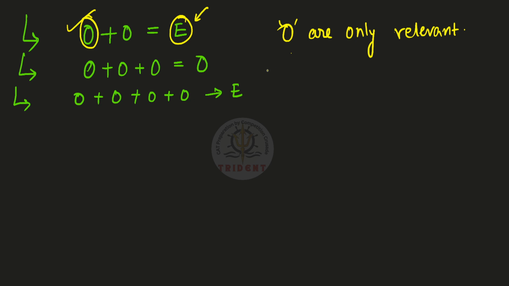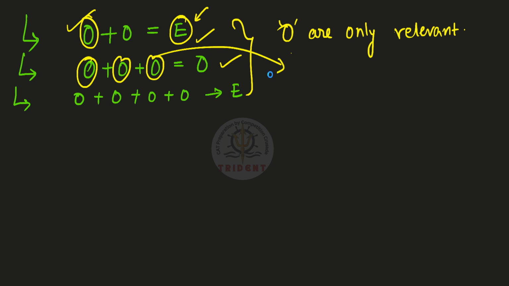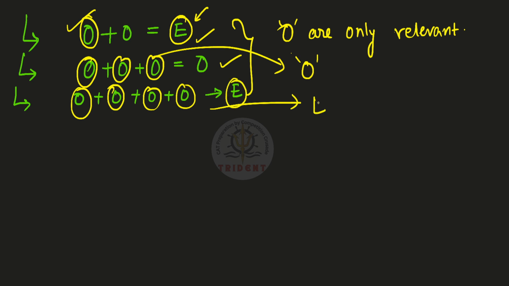Now, so what is this thing? Odd plus odd is equal to even, odd plus odd plus odd is equal to odd. If you pay attention, if the number of odds is odd, the summation or the subtraction will be odd. If the number of odds in the summation or the subtraction is even, the number that you will get is going to be even. So it is dependent on the number of odds and not just the odds. How many odds are present?